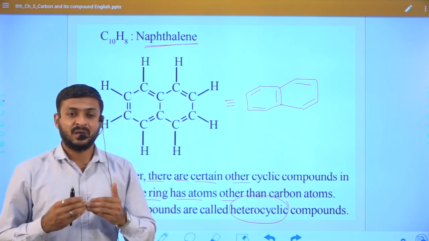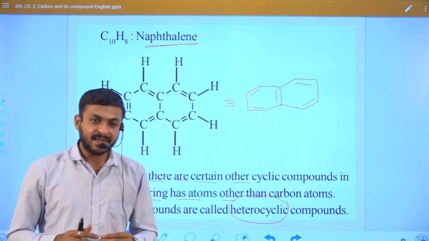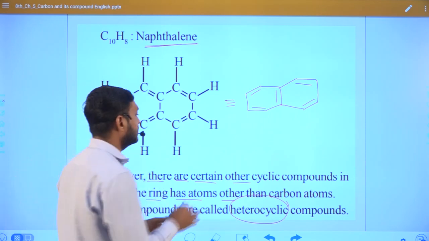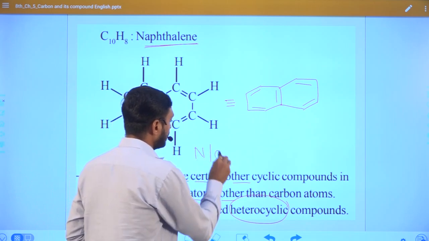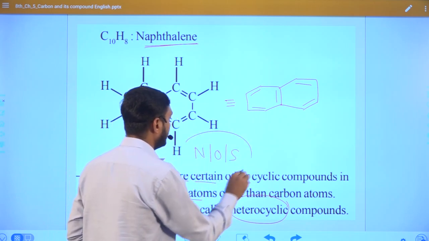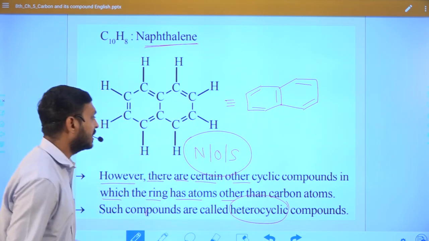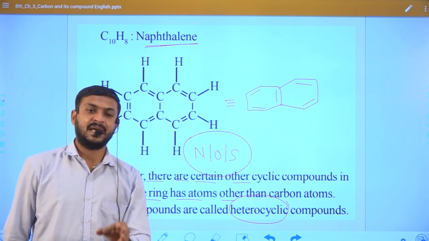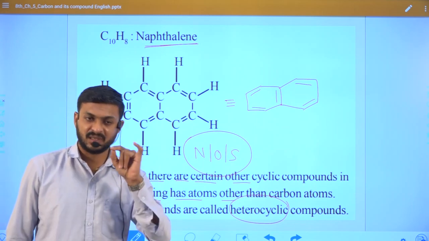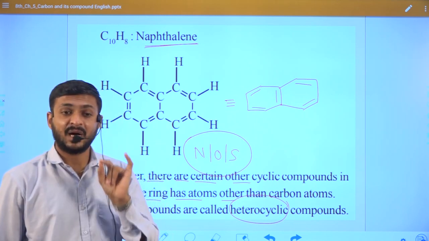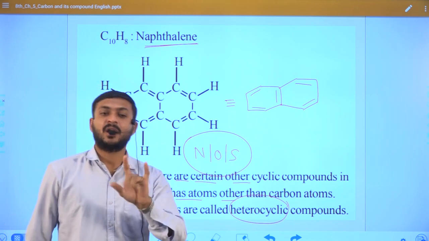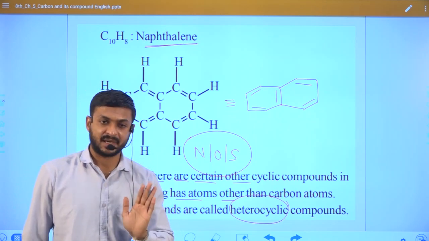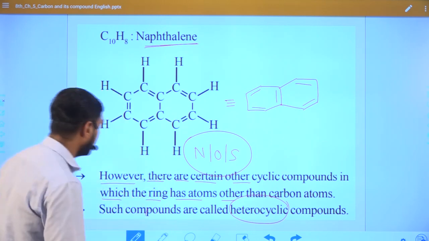Suppose a carbon atom is replaced by another atom, generally nitrogen, oxygen, or sulfur. If we replace carbon by nitrogen, oxygen, or sulfur, then the compound is known as a heterocyclic compound. But you must remember the carbon atom must be replaced in aromatic compounds. Here we will discuss only the aromatic category. Suppose we take one example.